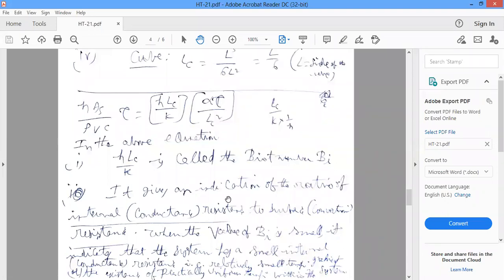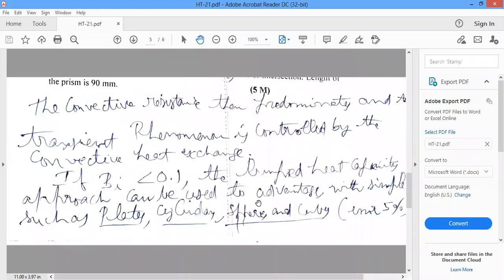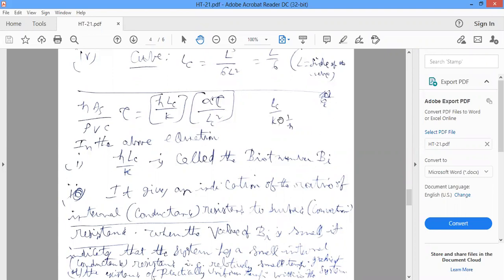It gives an indication of the ratio of the internal conduction resistance, LC by kA, to the surface convective resistance, 1 by hA.